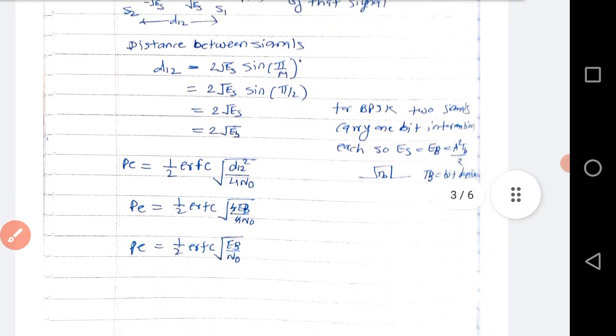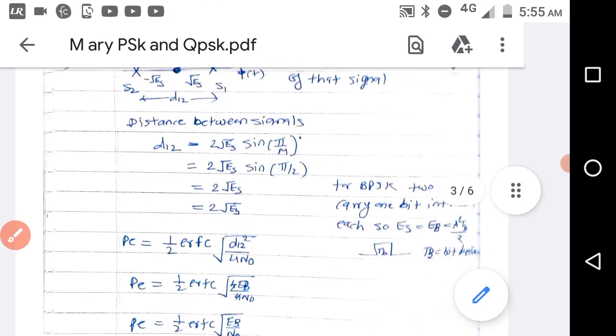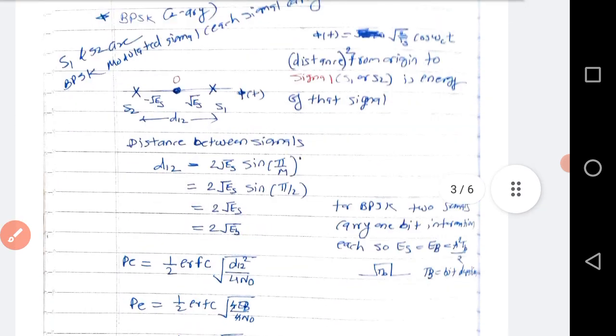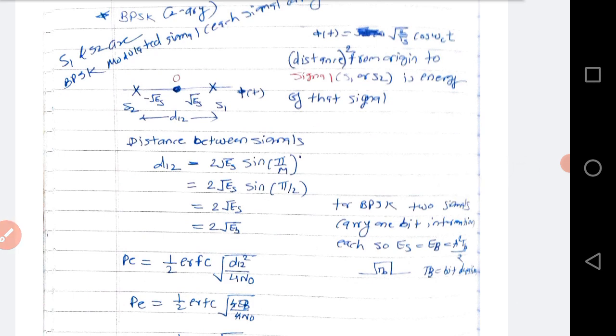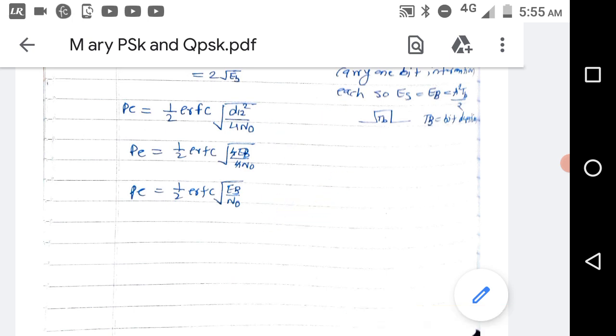So probability of error in terms of minimum distance. Now here in BPSK there are only two signals, so the distance calculated by the common formula is the minimum distance, so we can use that minimum distance here. Probability of error is 1 by 2 erfc of root of d12 square divided by 4 N naught. D12 square means 4 eb divided by 4 N naught, that is eb by N naught.